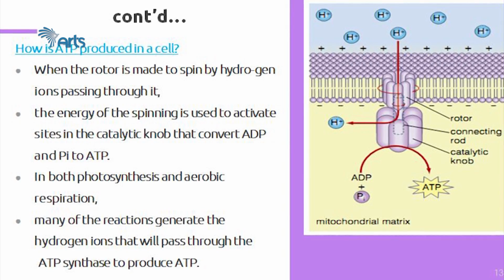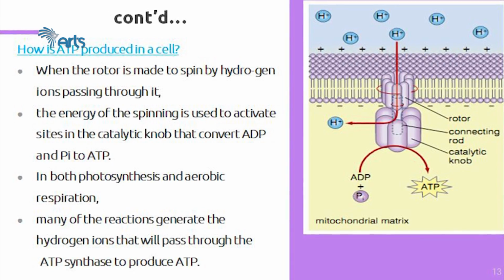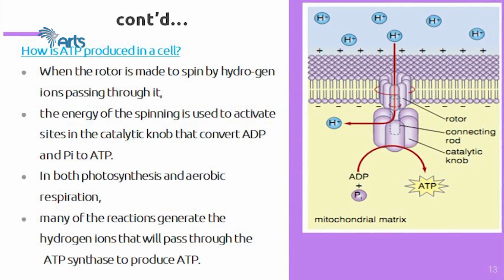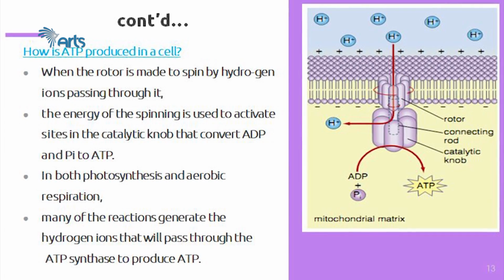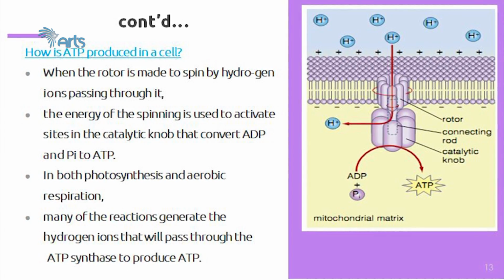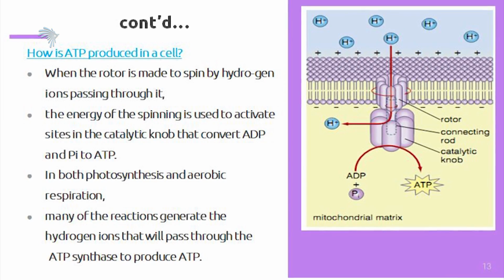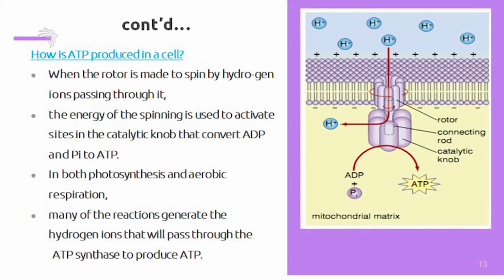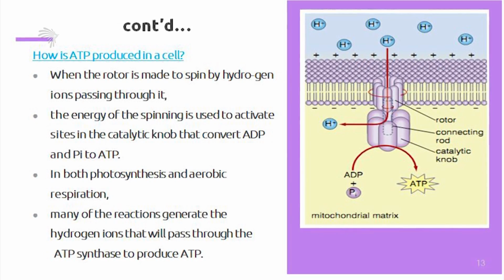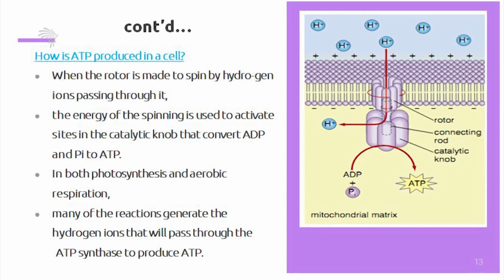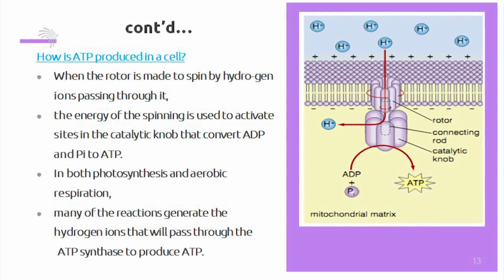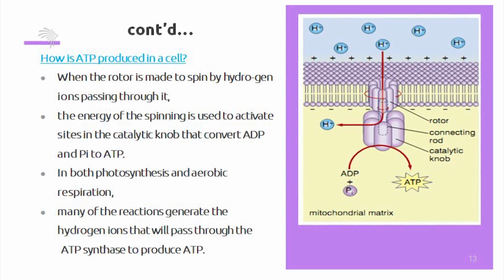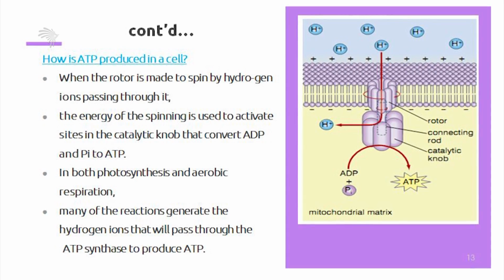When the rotor is made to spin by hydrogen ions passing through it, the energy of the spinning is used to activate sites in the catalytic knob that convert ADP and inorganic phosphate to ATP, as I've already mentioned earlier. Here you can see that when a hydrogen ion concentration gradient occurs, with hydrogen highly accumulated outside and less inside, the ions go from higher concentration to lower through the pores of this ATP synthase. Then it drives the ATP synthase, which combines ADP and inorganic phosphate to finally produce an ATP molecule.